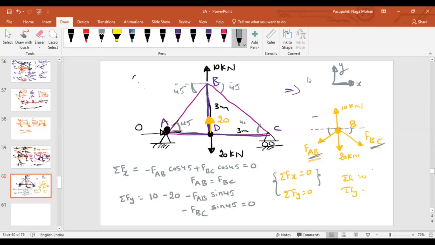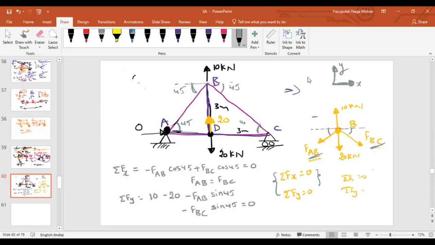FAB and FBC are equal, right? Sir, I have one more doubt. At the point B, there are two known forces, 10 kilonewton upward and 20 kilonewton downward. So the governing direction is downward.